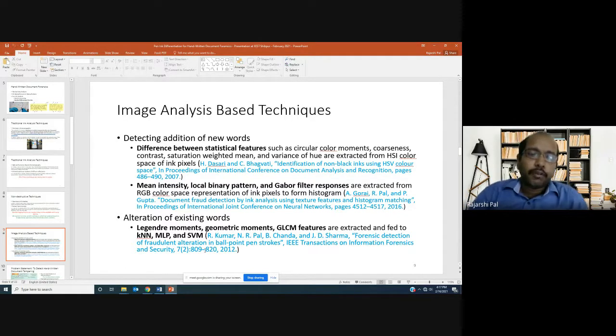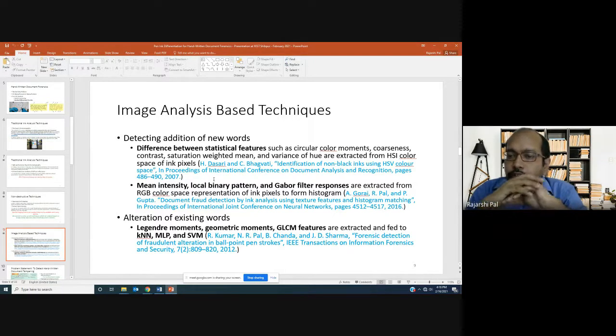So again, as this slide is showing, there are two kinds of approaches. One is detecting addition of new words. Suppose a few words are already written in the document, and someone just adds a few sentences or words. So, detecting addition of words. And the second kind of approach is alteration of existing words. Now, one of the oldest approaches, which I'm citing here, was published in 2007 in the conference ICDAR.